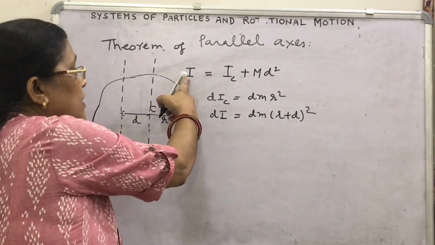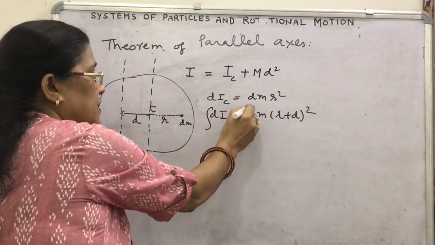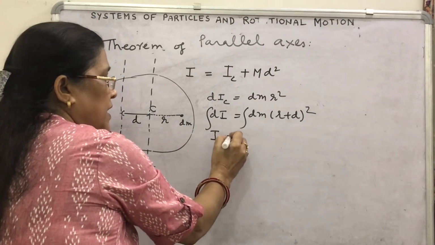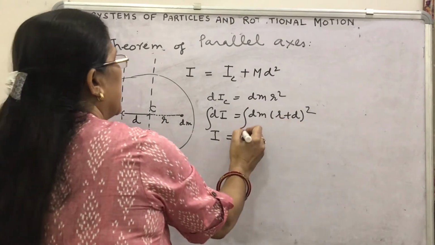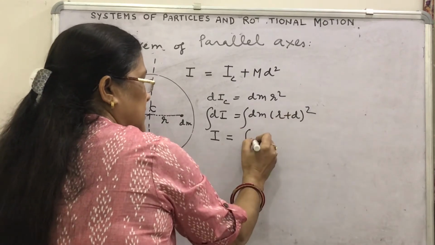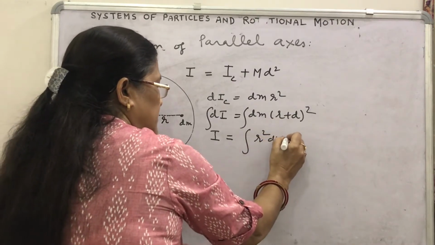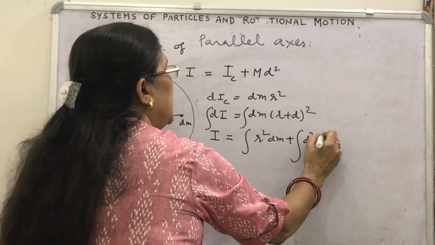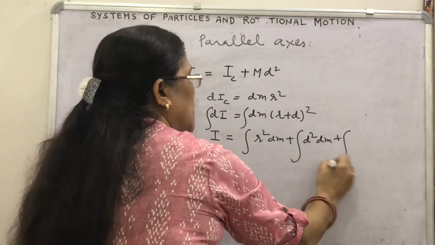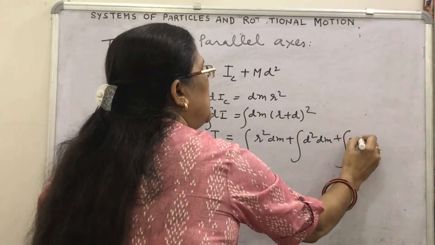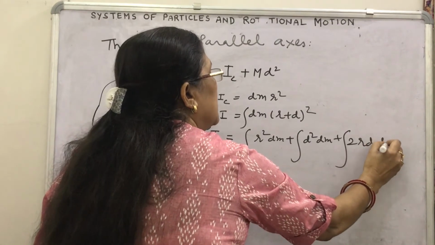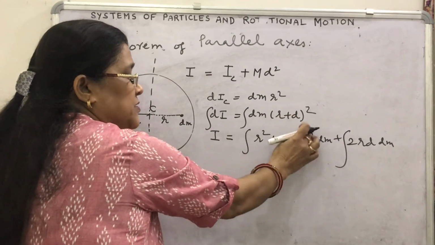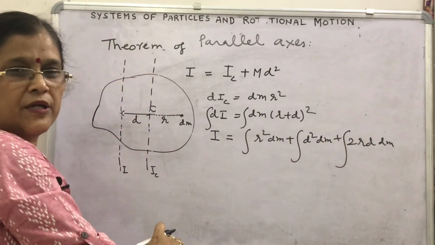To get the net moment of inertia, you have to integrate on both sides. This dI, its net moment of inertia will be I. Here, if you open the bracket, what will you get? r square dm plus d square dm plus 2rd dm. Look, (a plus b) whole square is a square plus b square plus 2ab, multiplied by dm.